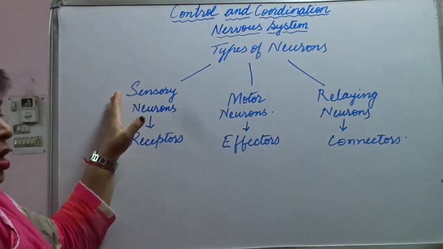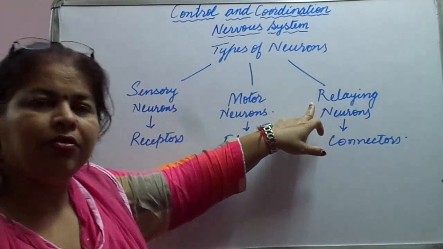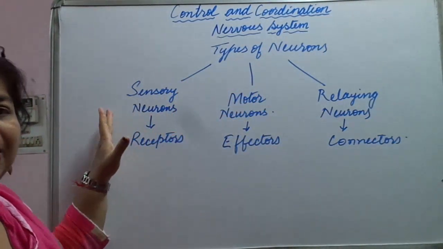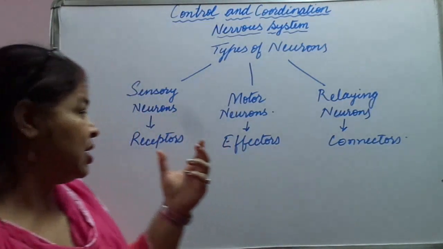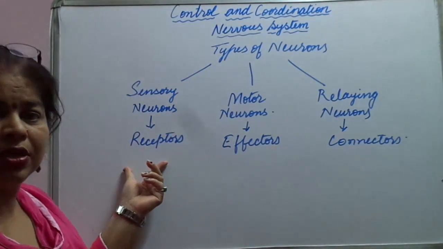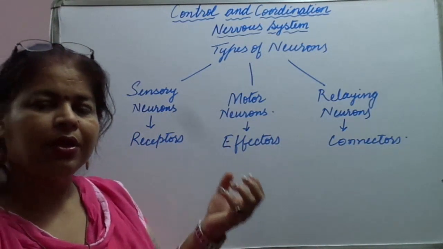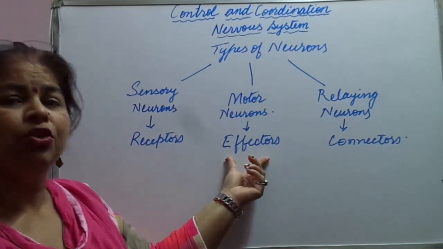How many types of neurons are there? Sensory, motor, and relaying. So what are sensory neurons? Sensory neurons are the neurons which receive the sensation. So basically they are found in sense organs. So we call them receptors because they are receiving the stimulus. Okay. Or then motor neurons.